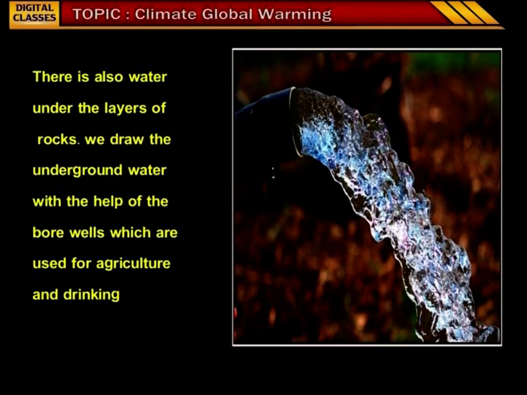There is also water under the layers of rocks. We draw the underground water with the help of bore wells, which are used for agriculture and drinking. So, apart from the water bodies which you see on the surface of the earth, there is some water underground which we draw with the help of bore wells, which we call groundwater. We use this groundwater for agriculture and drinking. This water also comes under hydrosphere.